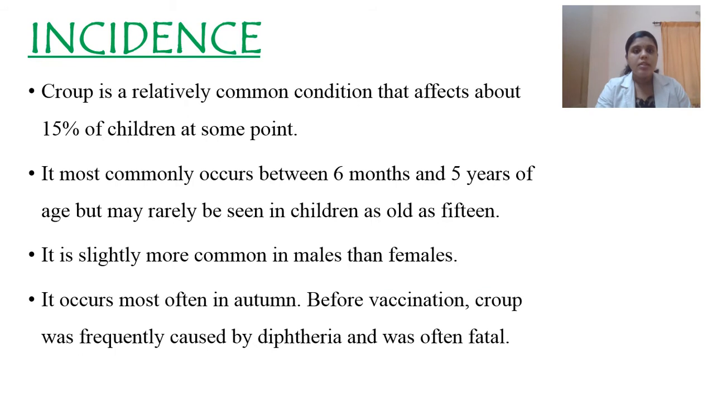Okay. Now regarding the incidence of the disease. It is a common infectious disease which will affect up to 15% of children at some point. It most commonly occurs between the age of 6 months and 5 years. Sometimes older children are also infected, up to the age of 15. The disease is more commonly seen among males than females, and it is most commonly seen in the autumn season. Before vaccination, it was believed that the disease was mainly caused by diphtheria, and if caused by diphtheria, this would be a fatal disease.